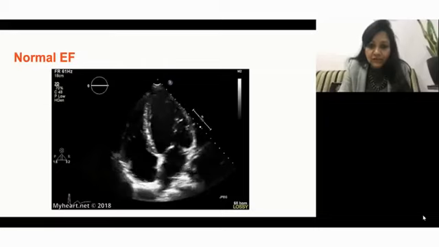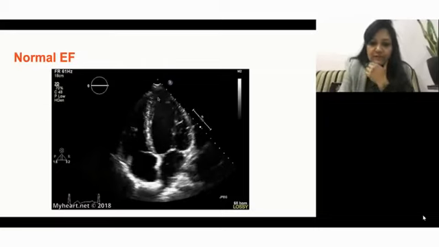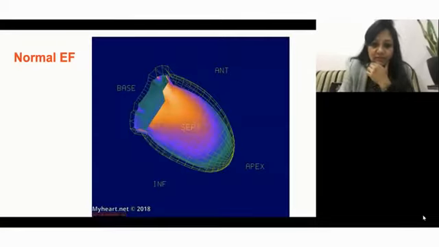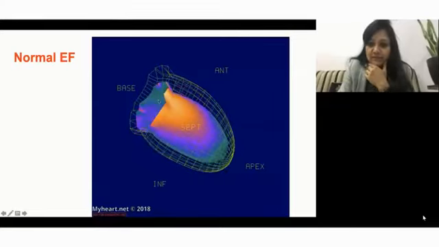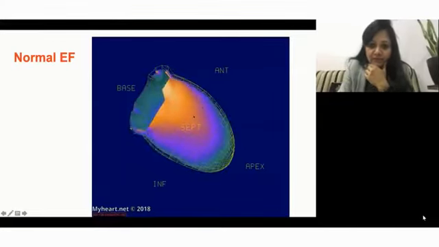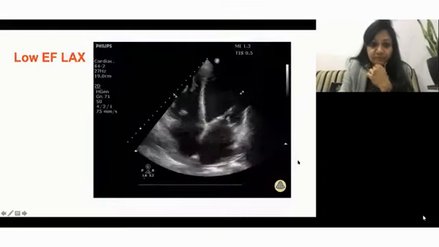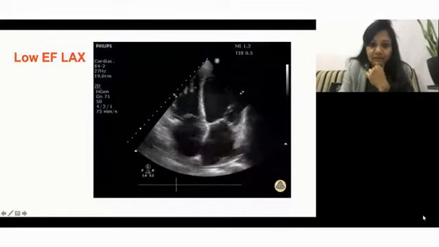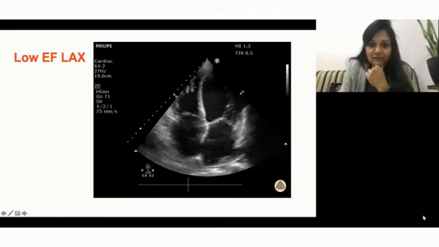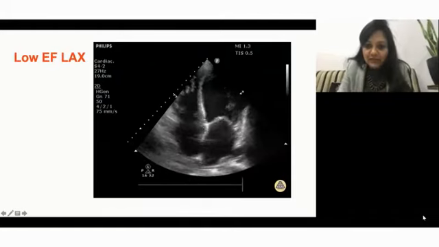So this is the graphic demonstration of the same. See, this is the base, this is the apex, the anterior wall and the inferior wall. And if you see this wired structure, the LV, that is the endocardium, is coming inside equally. If you appreciate, okay. So get this ejection fraction.